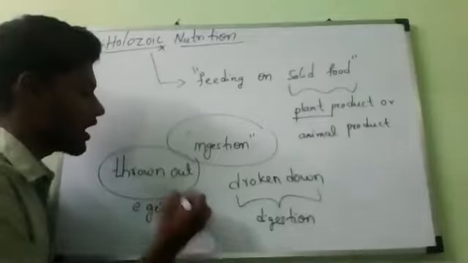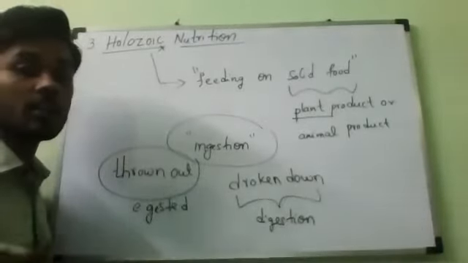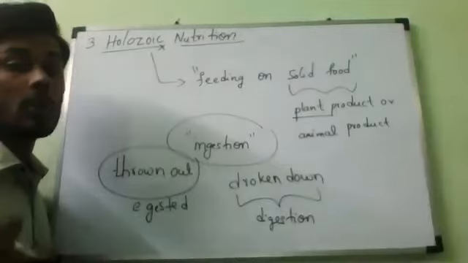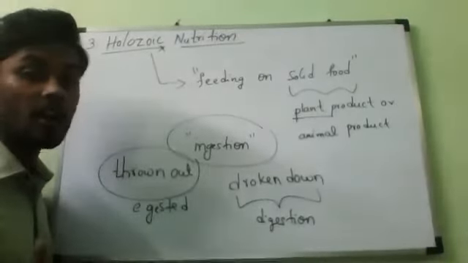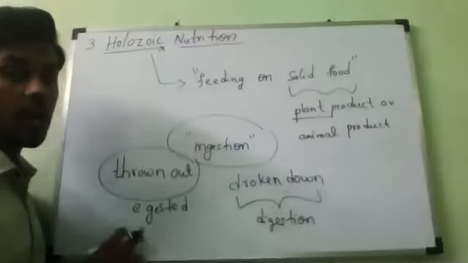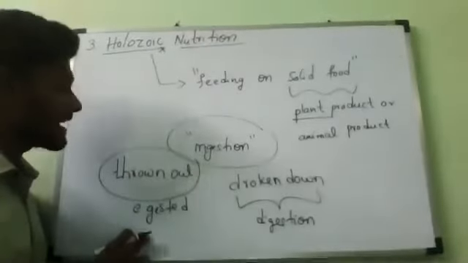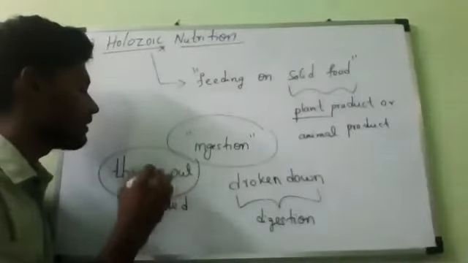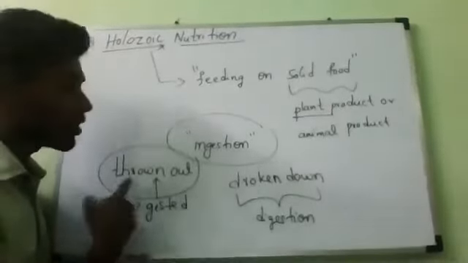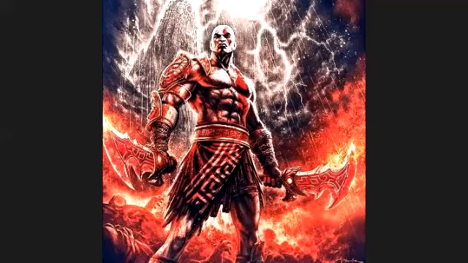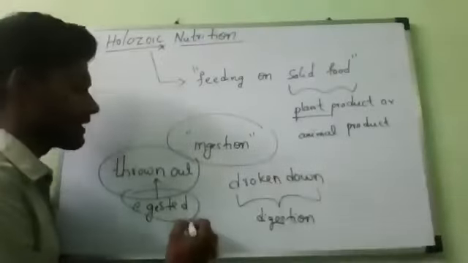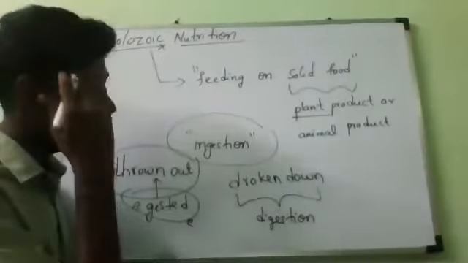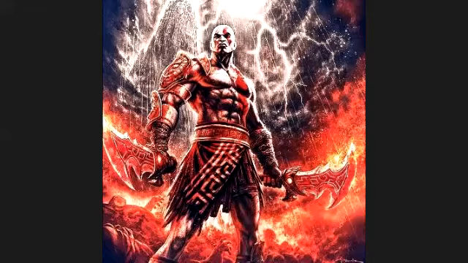Egested. So the unwanted products which are not absorbed, the undigested and unabsorbed waste materials, are egested. Egested means what? Thrown out from the body. Understand? That process is called excretion.